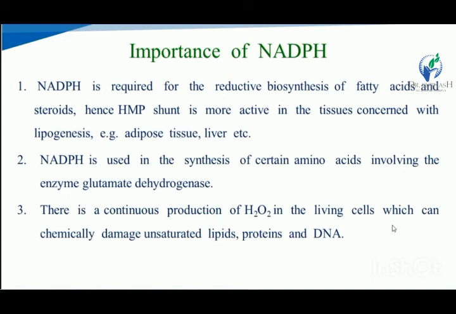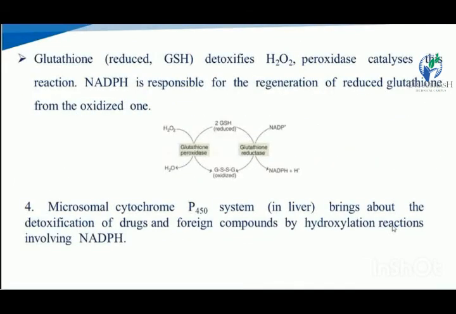There is a continuous production of hydrogen peroxide in living cells, which can chemically damage unsaturated lipids, proteins and DNA. NADPH is responsible for the reduction of hydrogen peroxide to water.